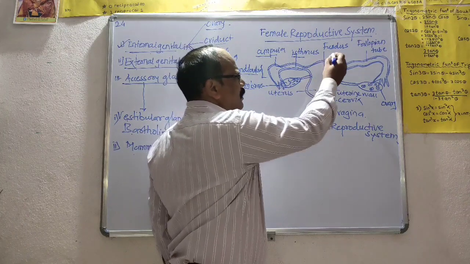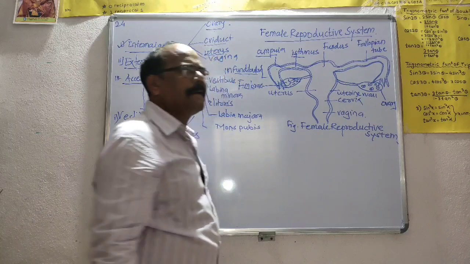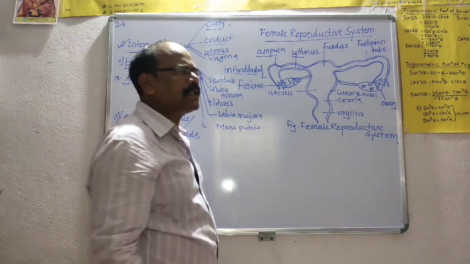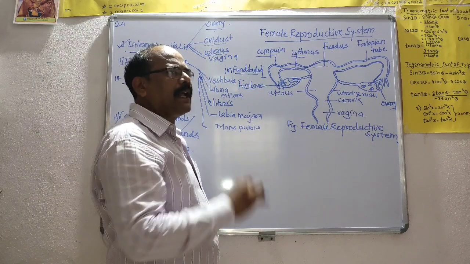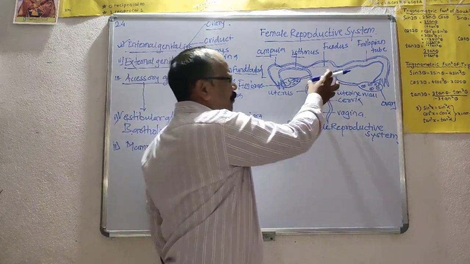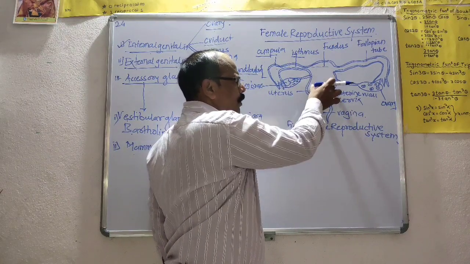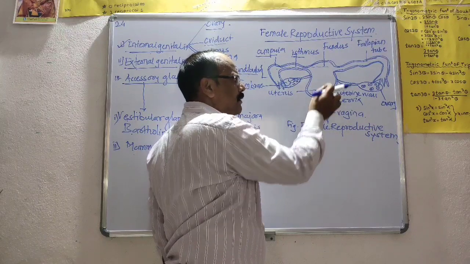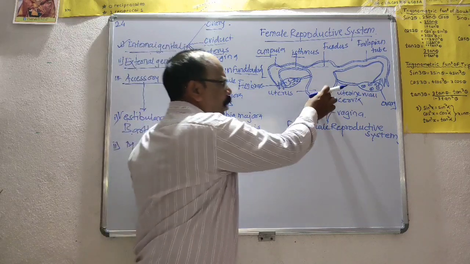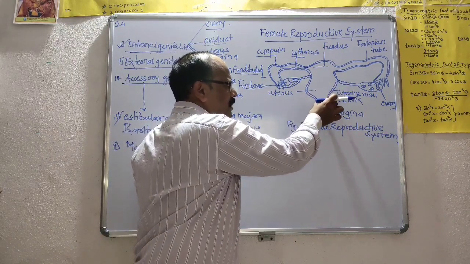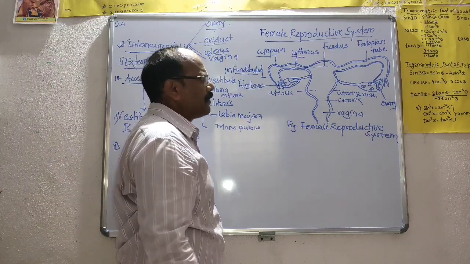This uterus is divided into three parts. The anterior dome-shaped part is called the fundus. In the fundus, the implantation of the fertilized egg takes place. The posterior broader part is called the body of the uterus, which narrows downward. The last part of the uterus is called the cervix, the narrow portion that measures about 2.5 cm in length.